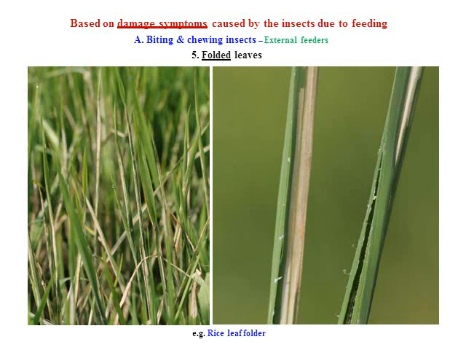Leaf folding is observed in some crops, specifically in rice. The rice leaf folder folds the leaf and feeds inside the leaf by scraping the epidermis and the chlorophyll. It is a very typical symptom produced by the leaf folder in rice only. This type of symptom protects the caterpillar from exposure to pesticide, sunlight and rainfall.